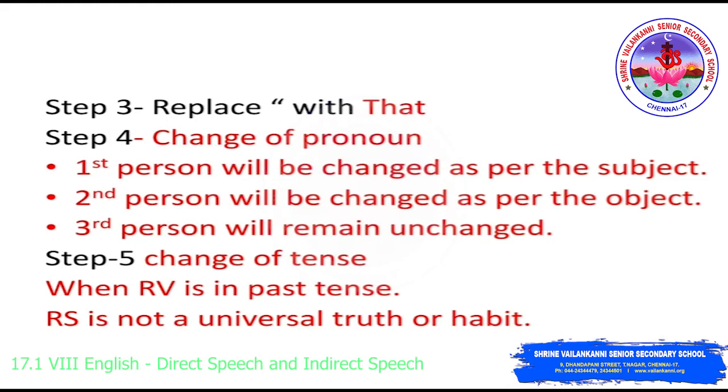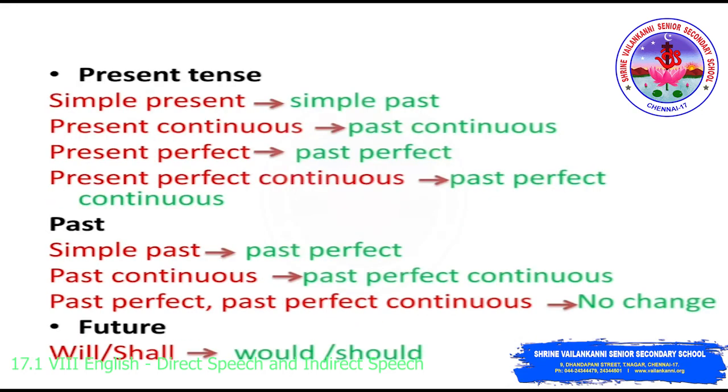Now remember, when the reported verb is in past tense and the reported speech is not a universal truth or habit. Now talking about the tenses. Tenses denote at which time the action is performed. We all know that, okay? Tenses are mainly divided into 3 types. What are the 3 types? Present, past, and future. And they are subdivided into 4 types. What are those 4 types? Which are simple, continuous, perfect, and perfect continuous.